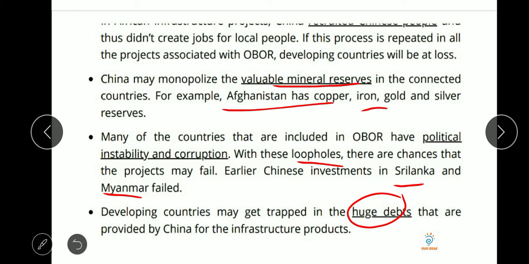So it is one of China's aggressive policies, it is debt traps. We will talk about the other policies of China that are provided by China for the infrastructure projects in the next video which is coming, you must see.